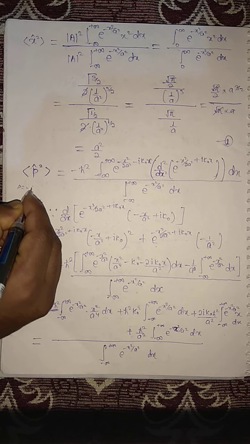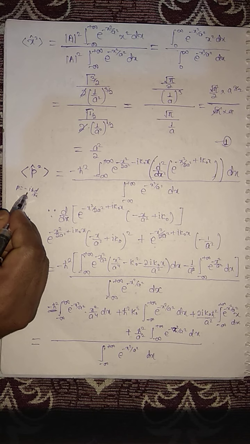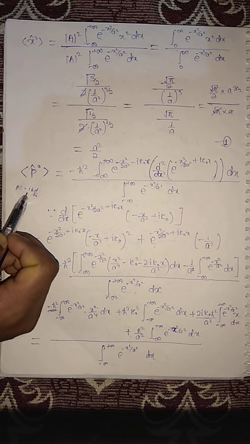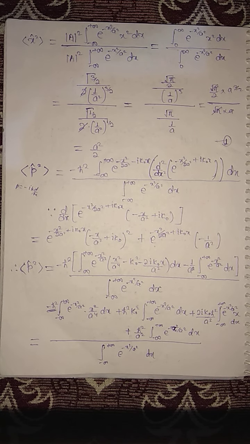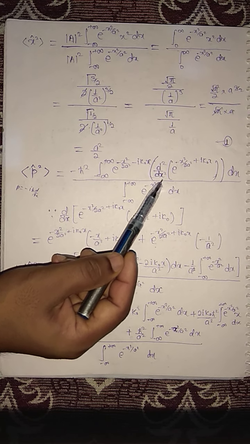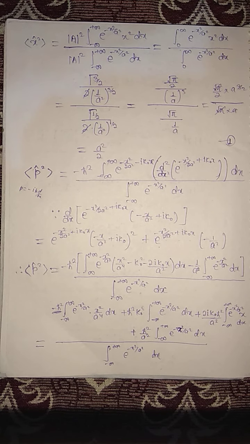Then p square equals minus iota h cross square, and minus iota squared will be minus, plus minus iota minus plus, and i square is minus 1, so minus h cross square will be outside the integration, and you have only d2 by dx square, integration of exponential minus x by 2 square plus iota k naught x dx, and the same process.